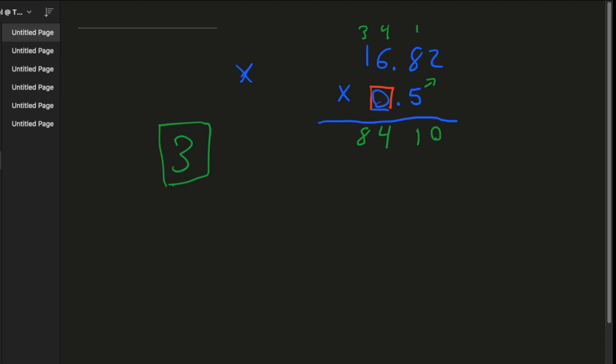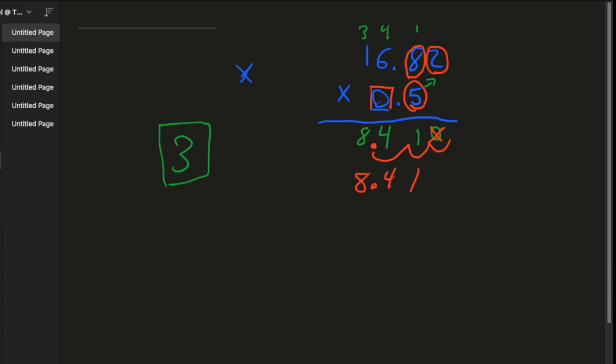So now, step 3, numero tres, we are going to do something that doesn't seem very complicated, but it works. Basically, to find out where our decimal goes, all we have to do is count the number of numbers behind the decimal in our starting number. So we have 1, 2, 3. You see 1 number, 2 numbers, 3 numbers, and you put the decimal right here. And that gives you your answer. Your answer is 8.410. And then the final thing to do is you can just cross this number off because you don't need that.